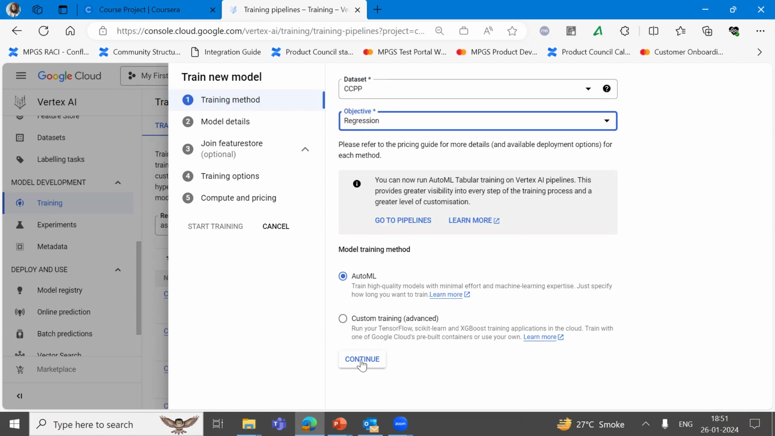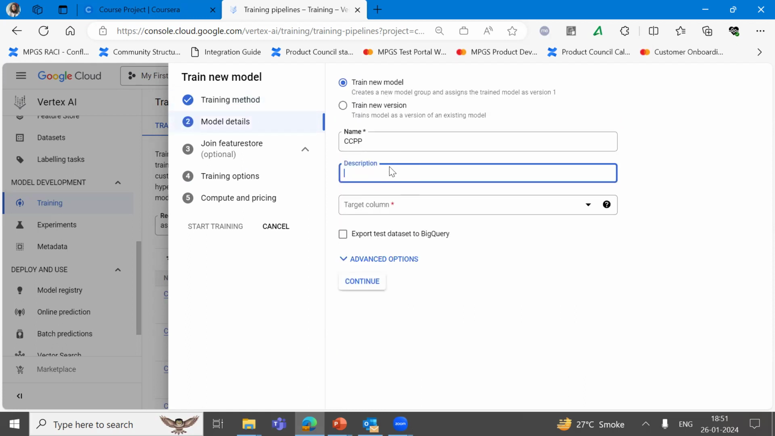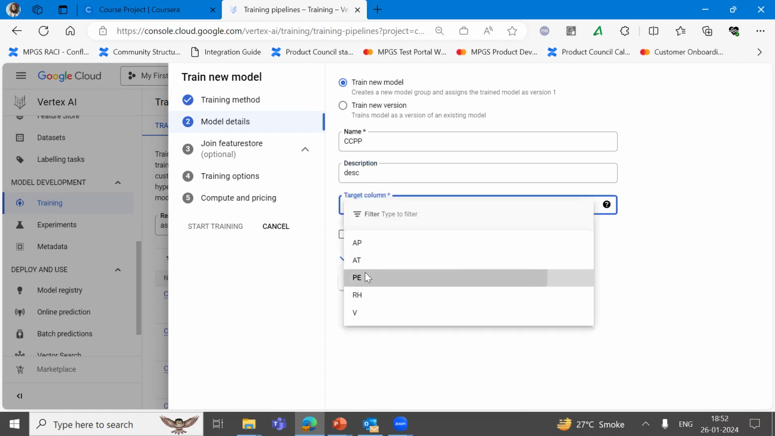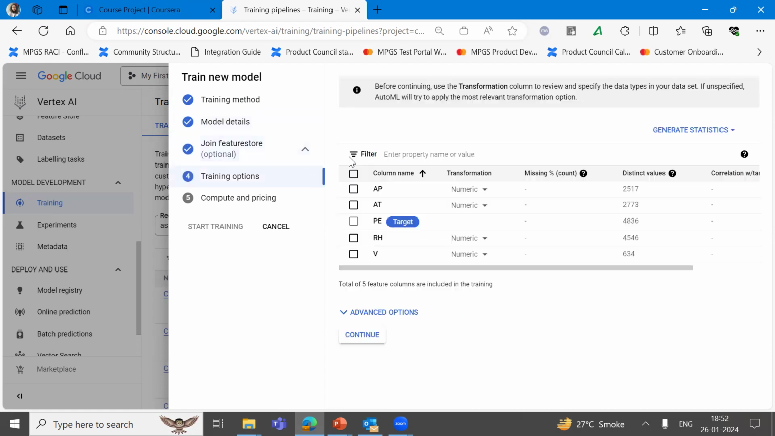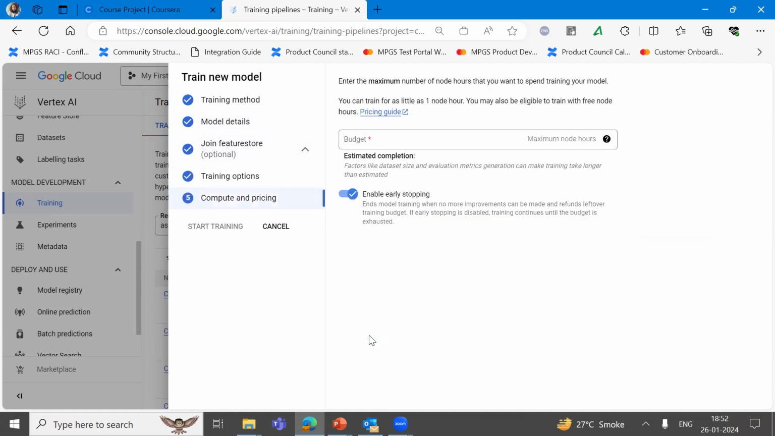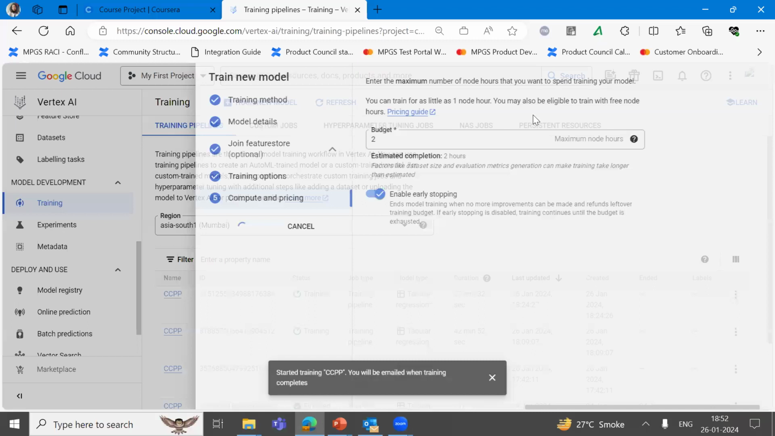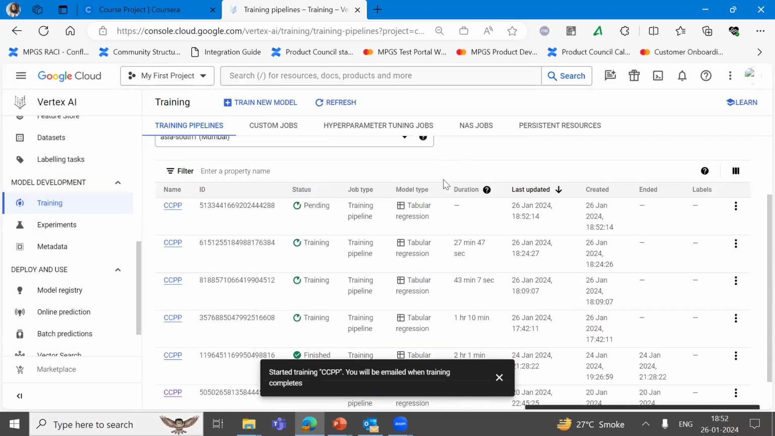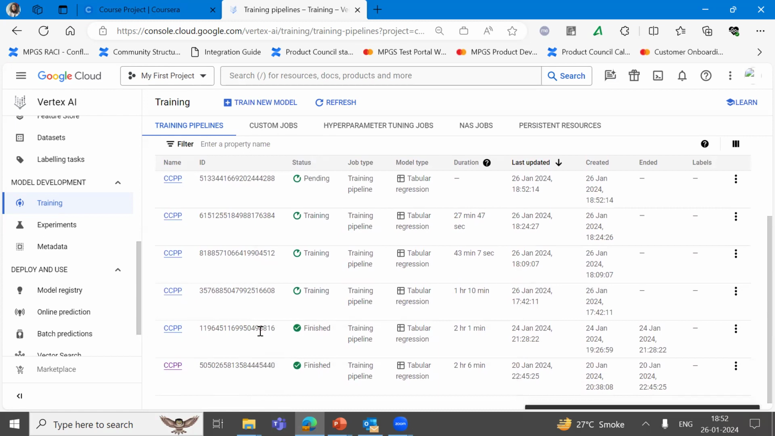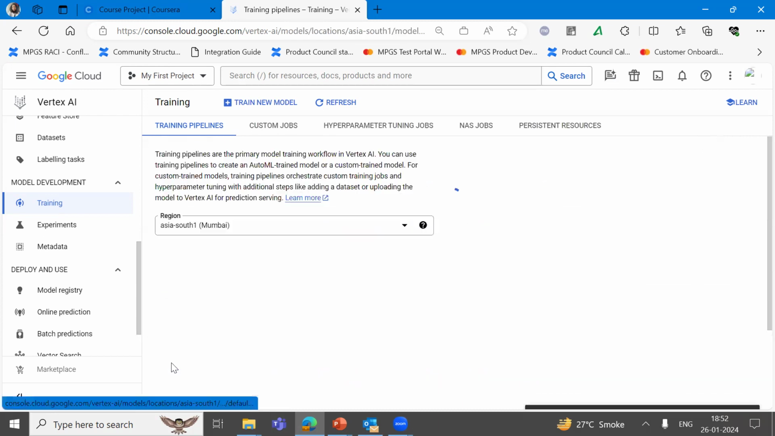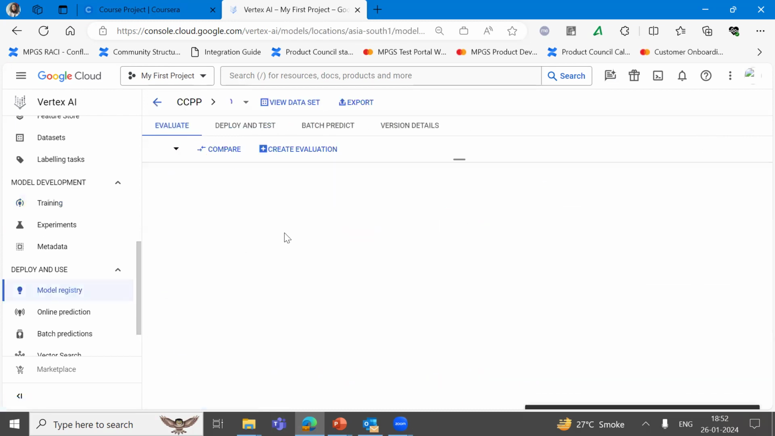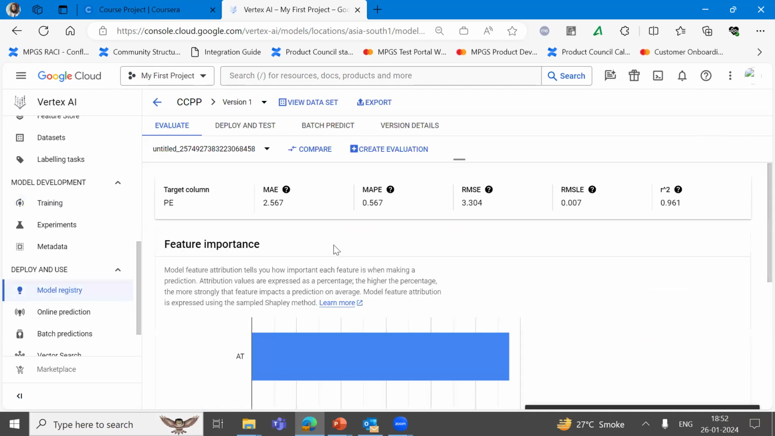Then I choose regression and continue. I give a description and I select my target, my output, in this case PE. Then I go to the feature store and select what I like in my training options. I give a training time of about 2 hours. The minimum is 1 node hour, but I choose 2, and this will let me know over email once the model is ready.